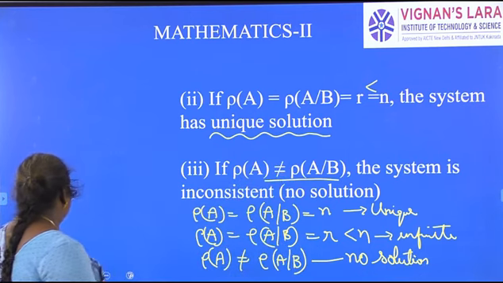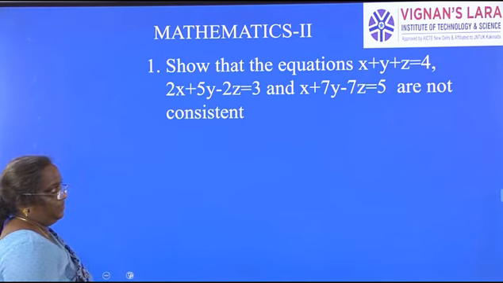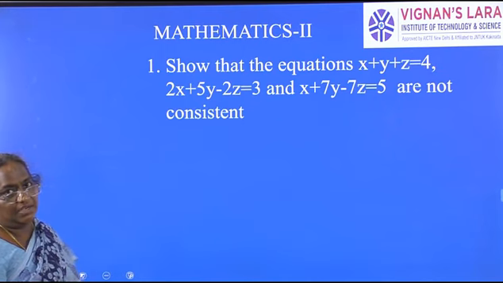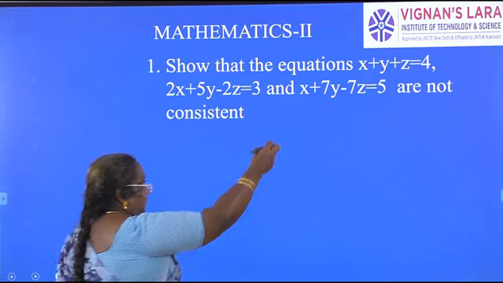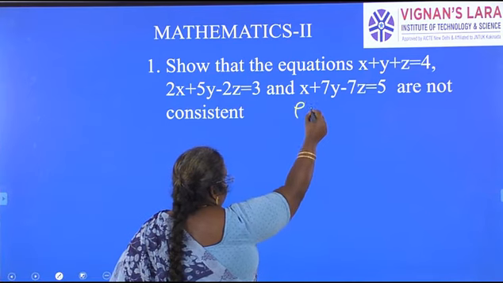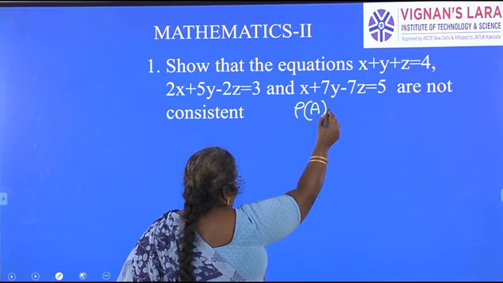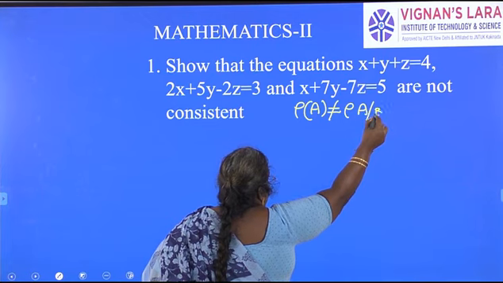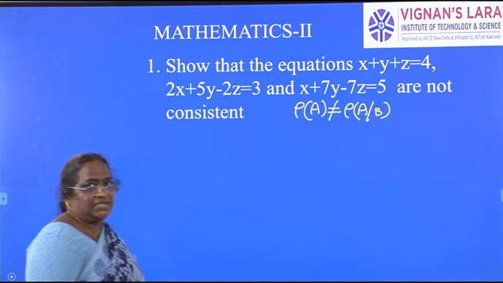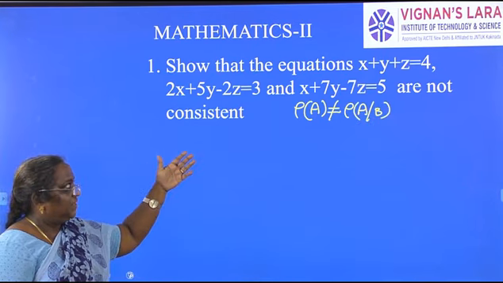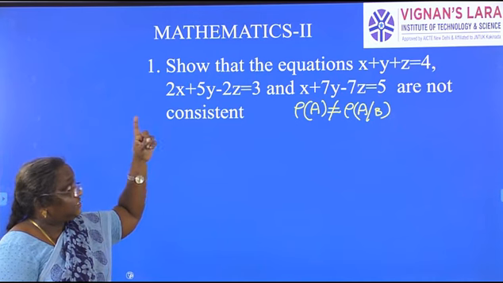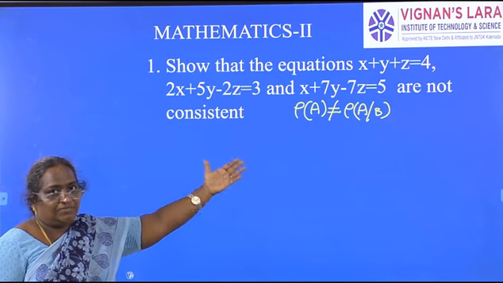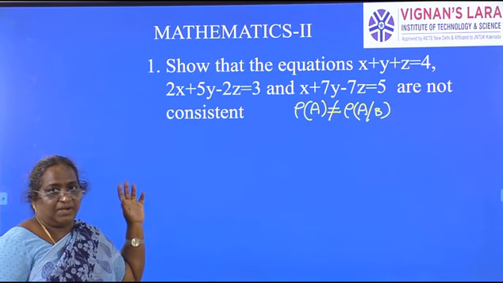That is what happens. Now let us see the problems. Show that the equations are not consistent. Not consistent means what should happen? Very clear for you. This is a hint. Rank of A is not equal to rank of augmented matrix. You should not give your answer blindly in the examination. When he is asking you to prove that the system is not consistent, you should show that rank of A is not equal to rank of augmented matrix.